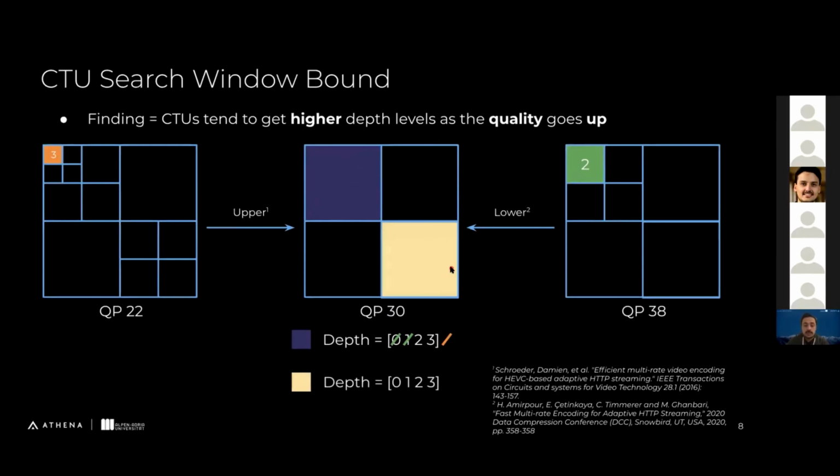In this scenario, we again search for this one. We compare it, we see that's depth 1, so we don't need to search depth 0. And here we have depth 2, so we don't need to search depth 3. This part is called upper bounding and this part is called lower bounding.